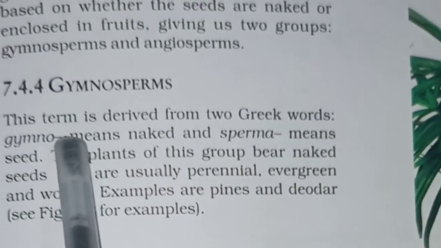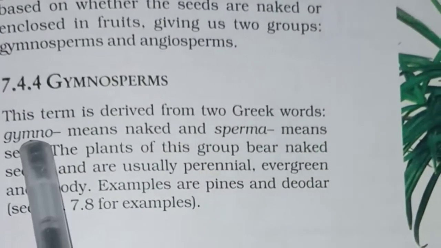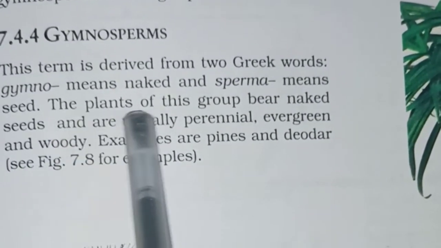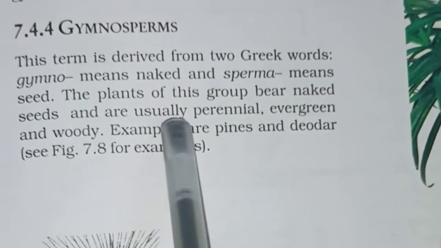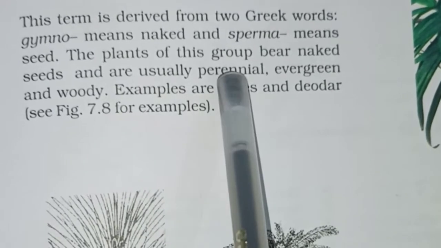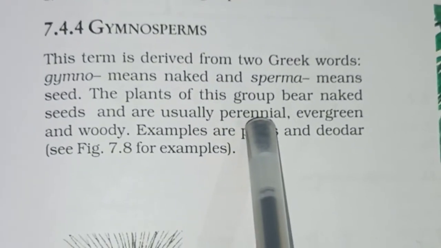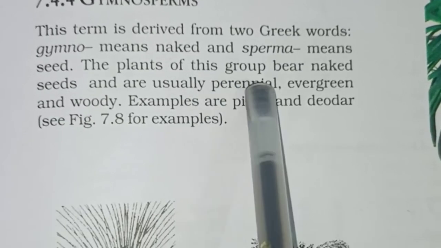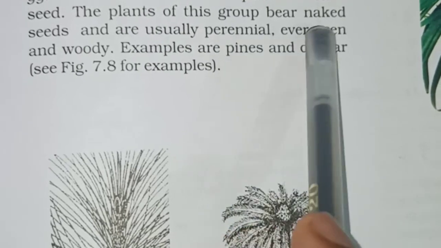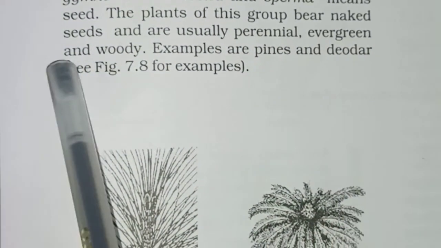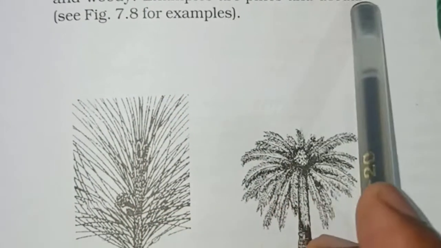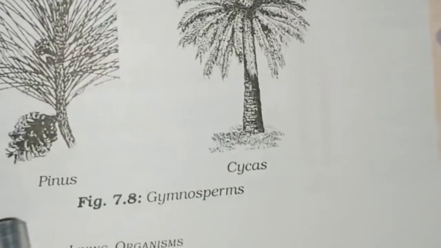Now we have gymnosperm. This term is derived from two Greek words. Gymno means naked and sperm means seed. The plants of this group bear naked seeds and are usually perennial, evergreen and woody. Perennial means living for many years. Annual means living for 1 year or becoming fully grown in 1 year. Perennial takes so many years. Evergreen means always green, and woody means a sufficient amount of wood is in it. Examples are pines and deodar. Diagram can be seen here in this part.